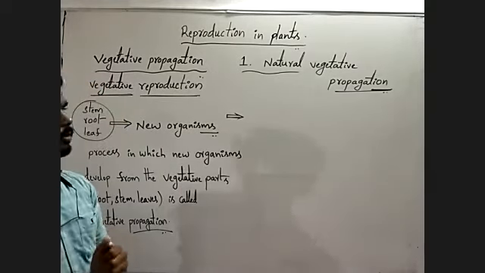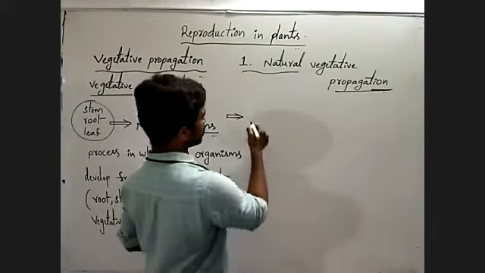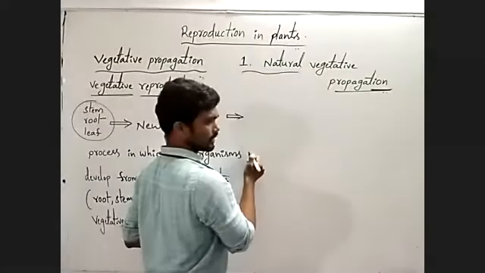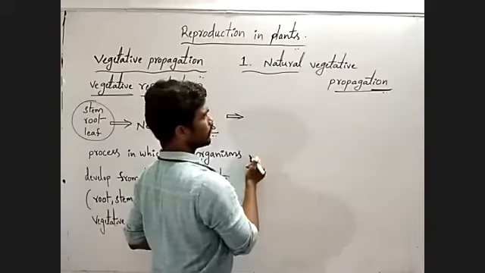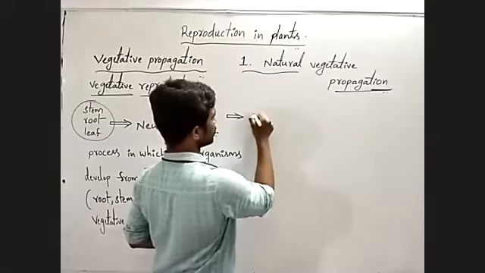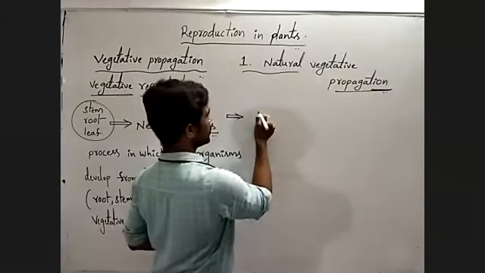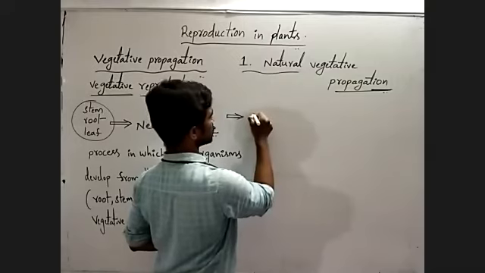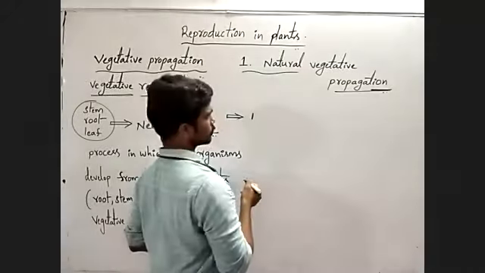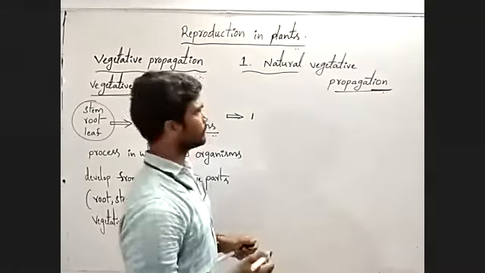For example, runners, stolons. You know very well that. These are different types of natural ones.